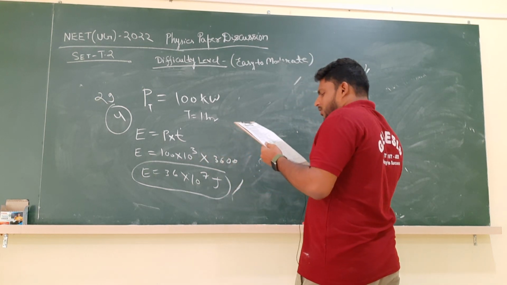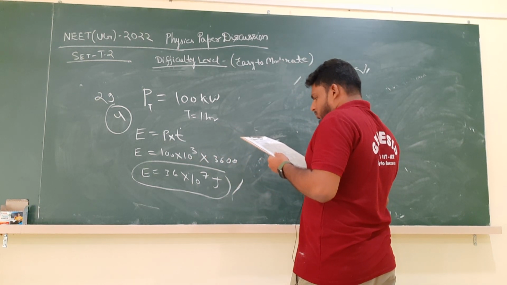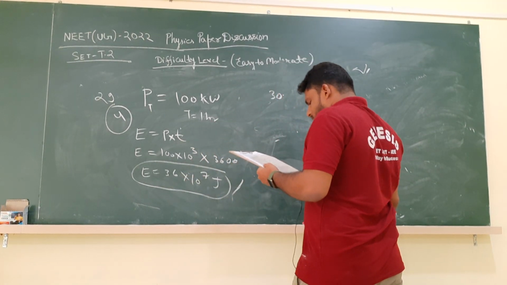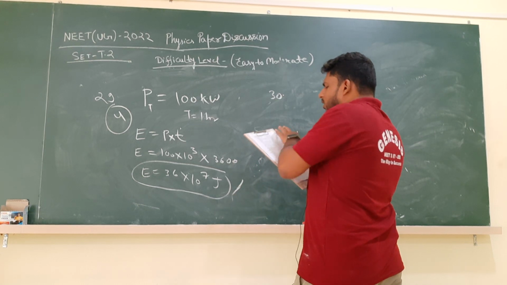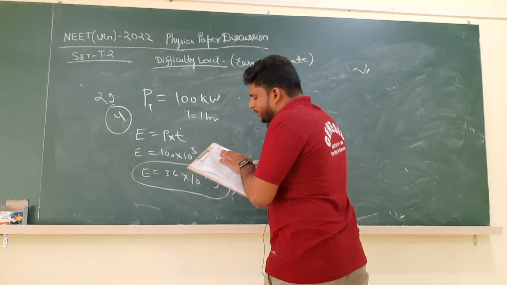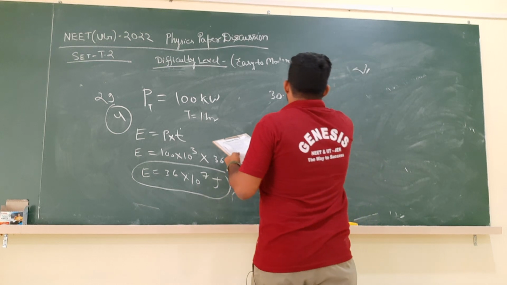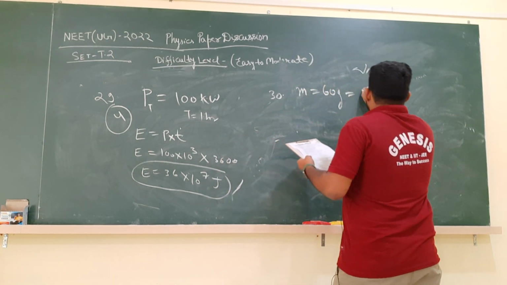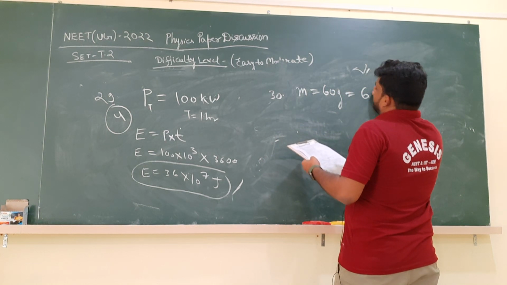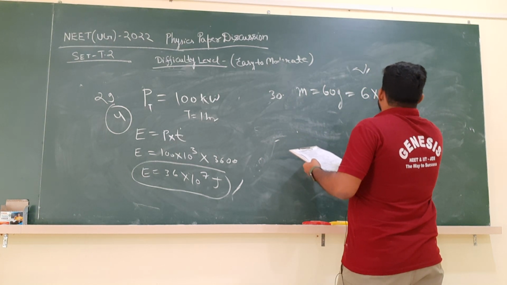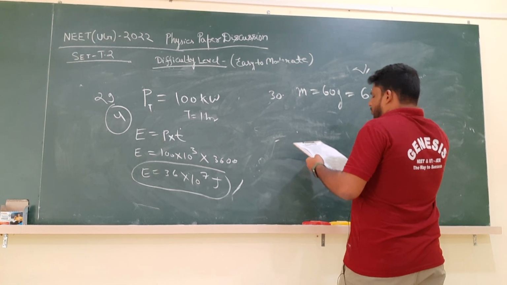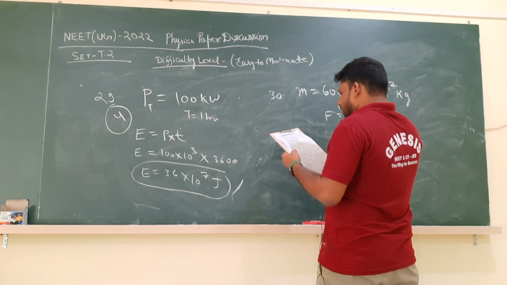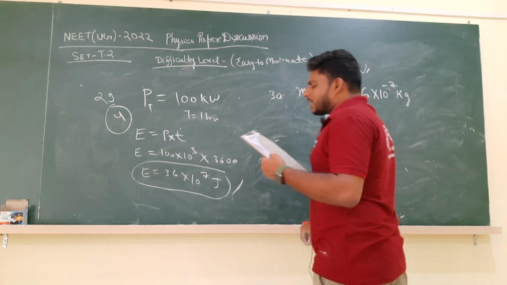Okay. Now the final question of set A. No, sorry, there are 35 questions. So question number 30 we can see. A body of mass 60 gram experiences a gravitational force of 3 Newton. The mass of the body is 60 grams, that is equal to 60 into 10 power minus 3 kg, so 6 into 10 power minus 2 kg. This is the mass. The force F is equal to 3 Newton. They are asking the magnitude of gravitational field intensity.